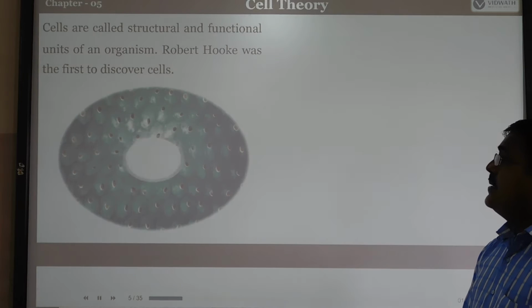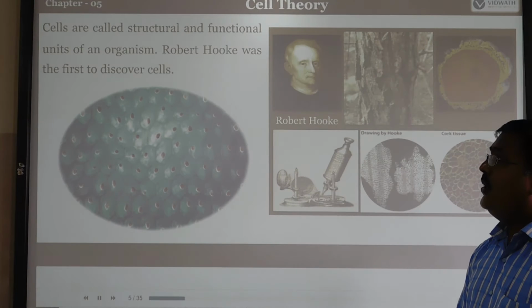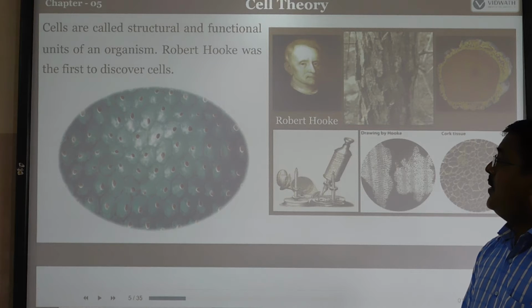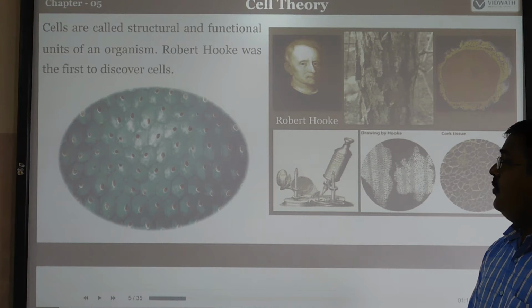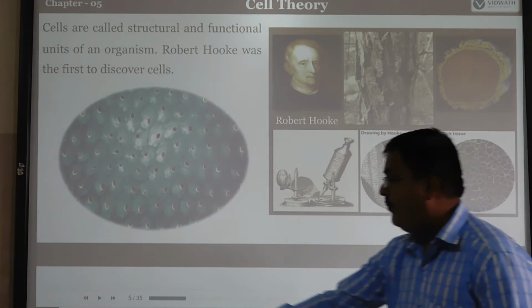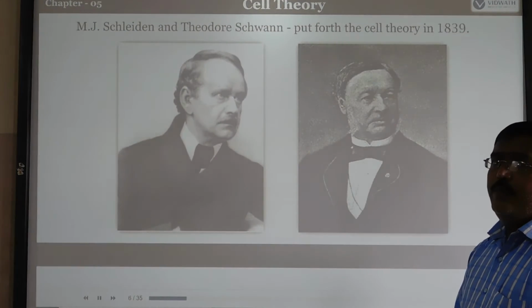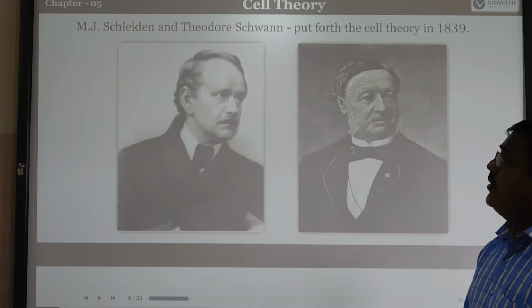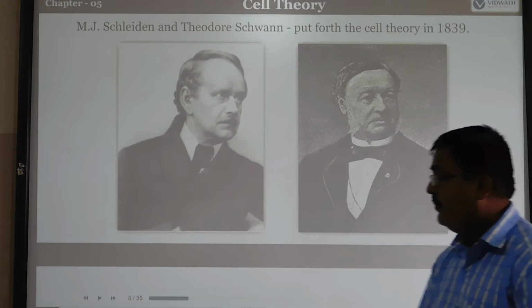So what are cells? Cells are called the structural and functional unit of living organisms. You already know that. Cells were first discovered by Robert Hooke. You observe the cork, and you can see tiny cells, which are called cells. Then the cell theory was proposed by M.J. Schleiden and Theodor Schwann. One was a botanist and the other a zoologist who put forth this cell theory.